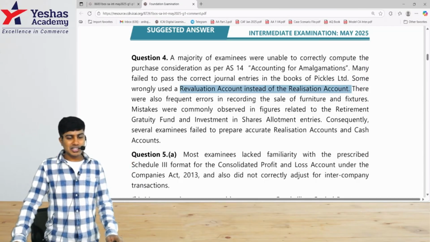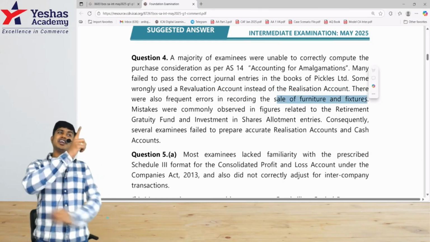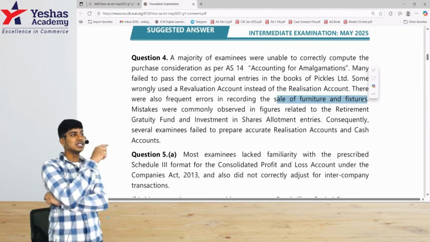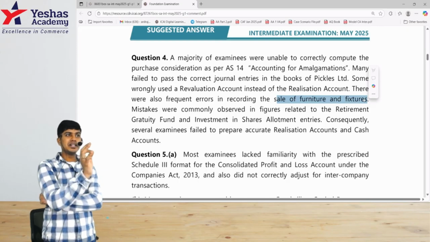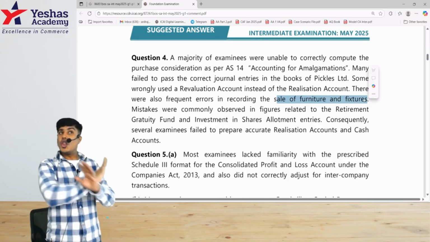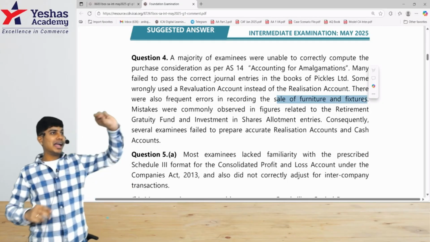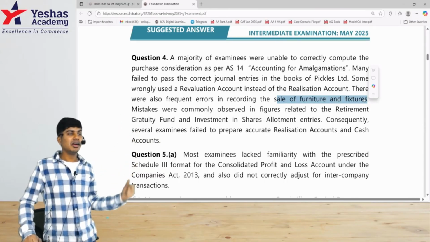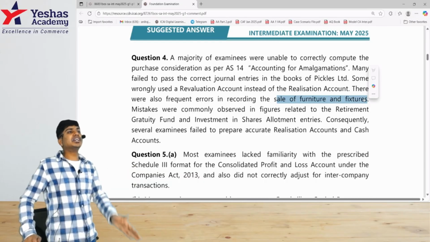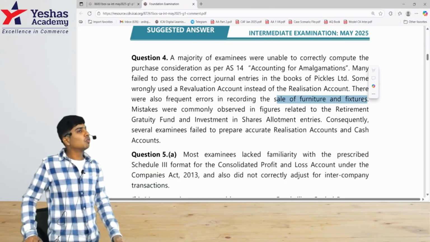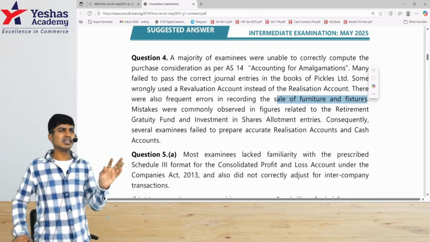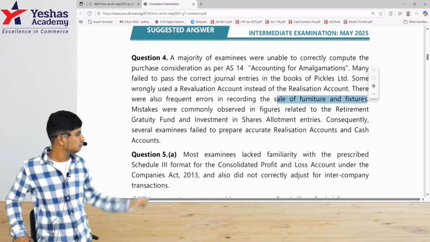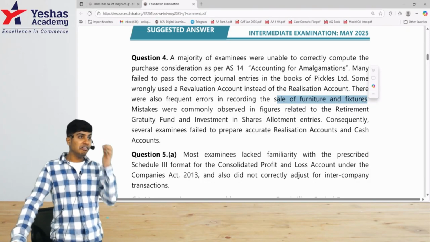There were also frequent errors in recording the sale of furniture and fixtures. Sale of furniture and fixtures, an asset not taken over by the transferee, sold by the transferor. We have to write a simple journal entry, bank to realization. That's it. Not at book value. We should not try to write bank account debit selling price, asset account credit book value, identify profit or loss. That's the mistake a lot of them have done, because maybe they are not aware of the differential treatment for sale of assets in the realization approach. What is it that we should do? Irrespective of the cost, irrespective of the profit or loss on sale, we had to write the entry at sale price. Maybe that's one mistake that the majority of the students have done.